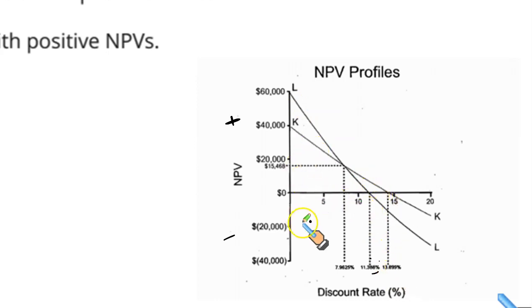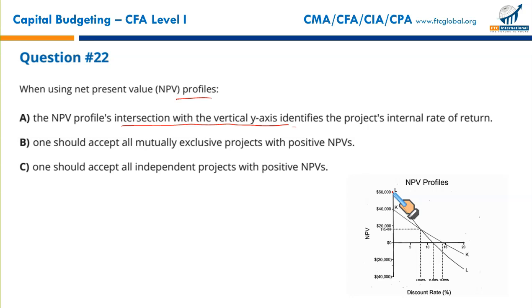So remember, NPV profile shows you how the NPV changes as the discount rate is varied. On the y-axis we have NPV, and on the horizontal axis we take the different discount rates. This is called NPV profile. Now, the question says, when using net present value profile, the NPV profile intersection with the vertical y-axis identifies the project's internal rate of return. No, this is not the internal rate of return. Internal rate of return is a point where the curve cuts the x-axis. This is wrong. In fact, at this point we have the NPV given if the discount rate is 0.